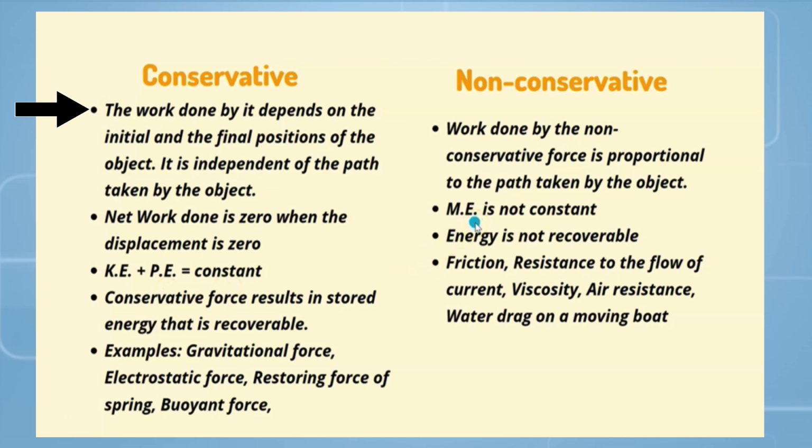Let us start with the difference between conservative and non-conservative force. The work done by a conservative force depends on the initial and final position of the object. It is independent of the path taken by the object. Net work done is 0 when the displacement is 0. Kinetic energy plus potential energy is always constant. A conservative force results in stored energy that is renewable. Examples: gravitational force, electrostatic force, magnetostatic force and spring force.